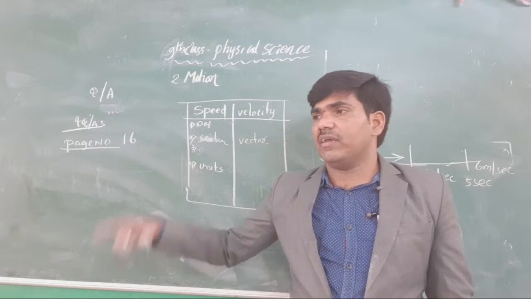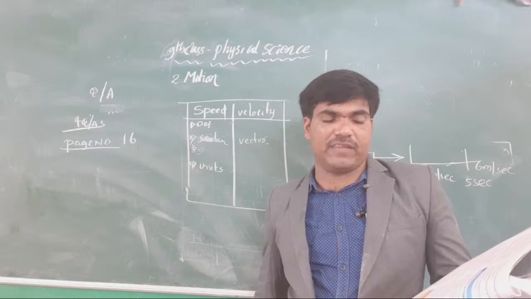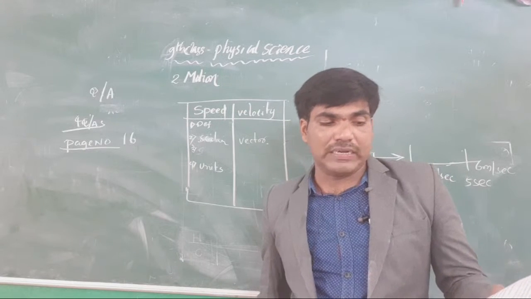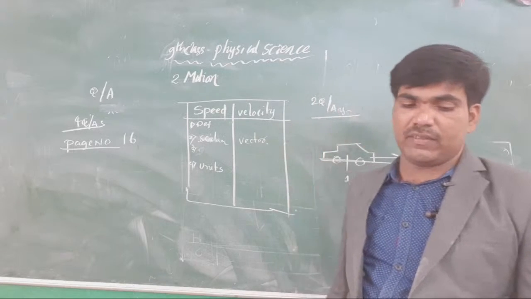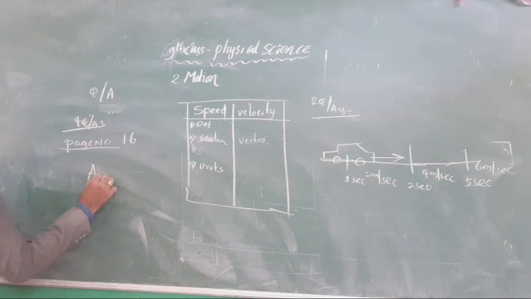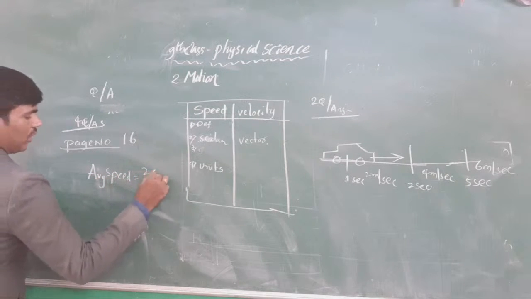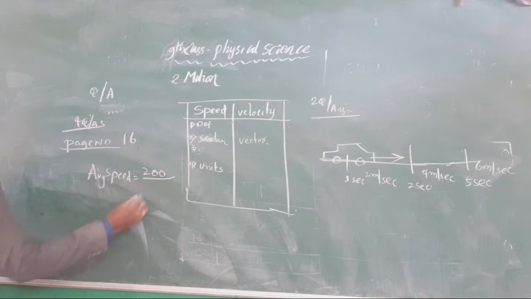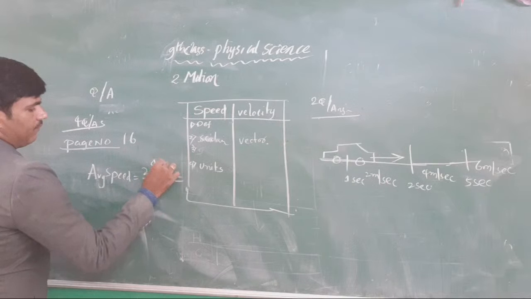Here, in the first think and discuss on the 16th page, it is given: what is the average speed of the car if it covers 200 kilometers in 5 hours? Average speed is equal to 200 kilometers by 5 hours, which becomes 40.